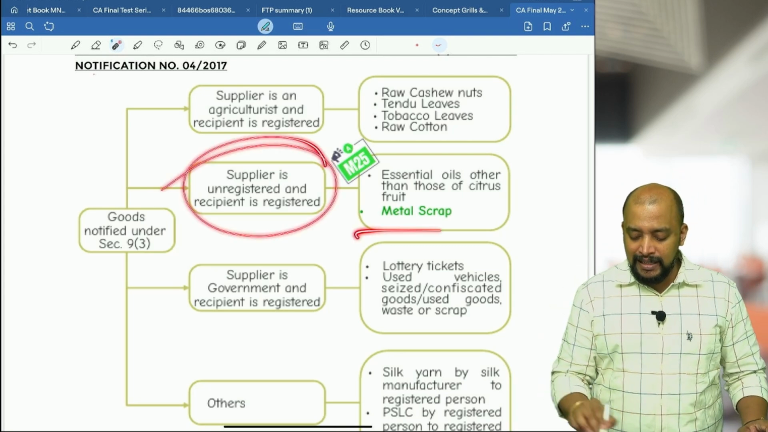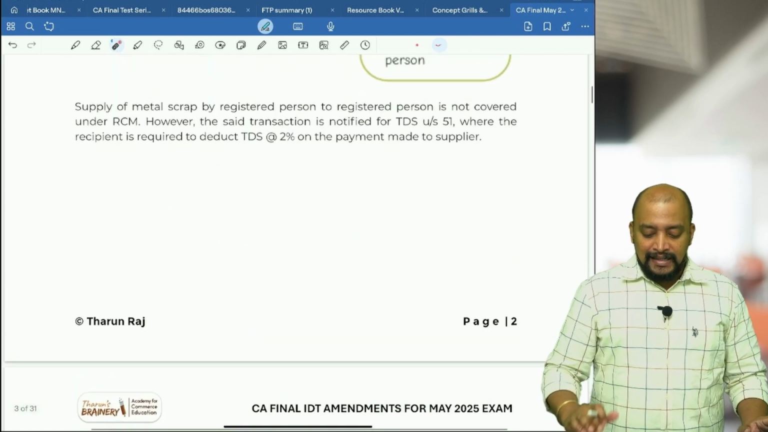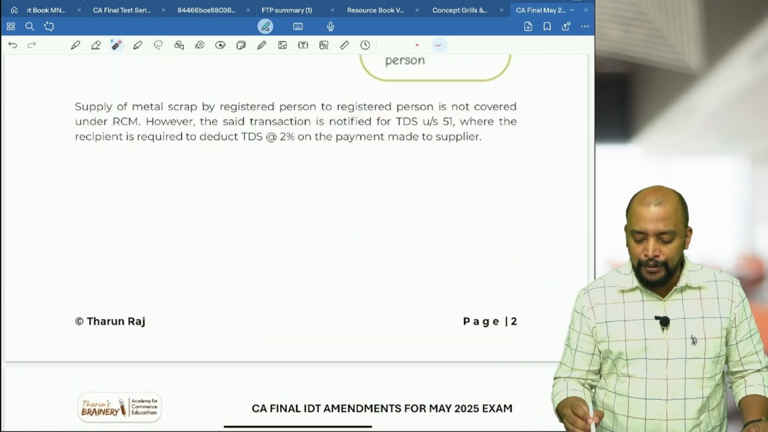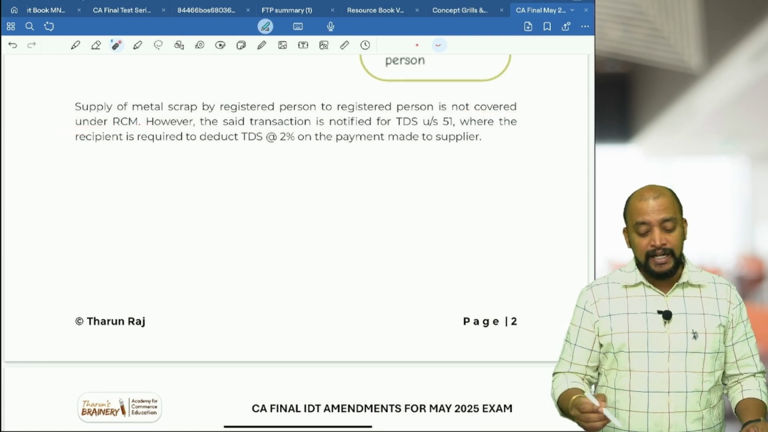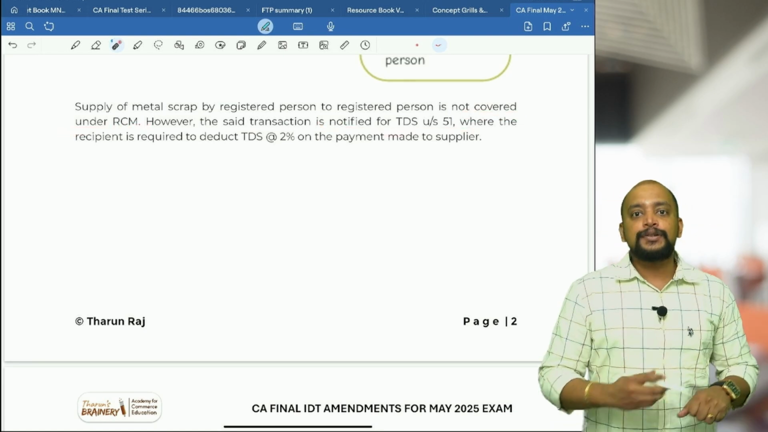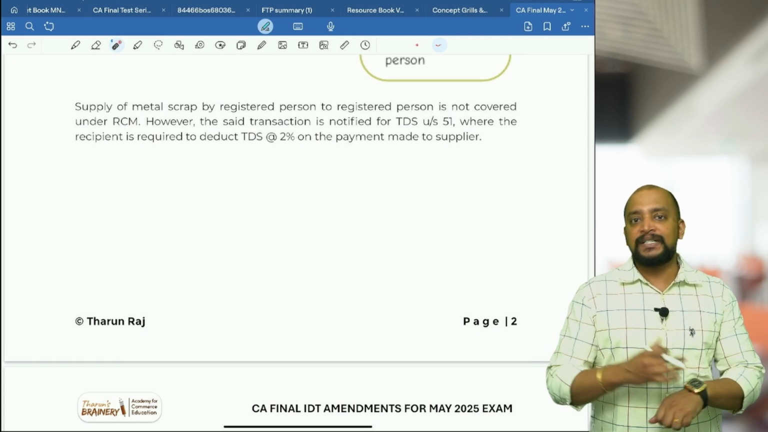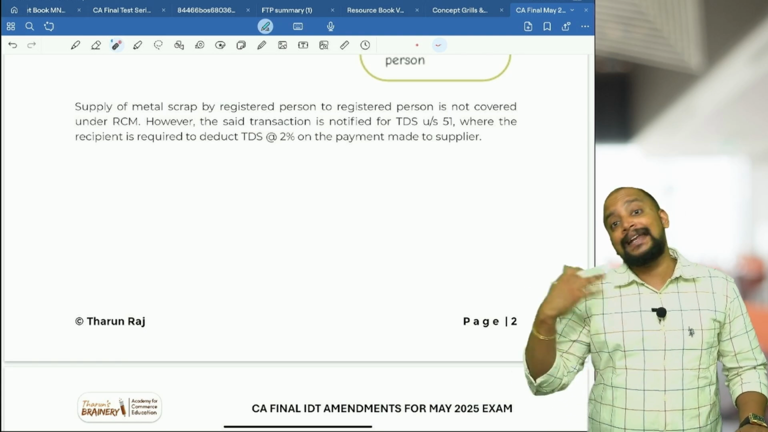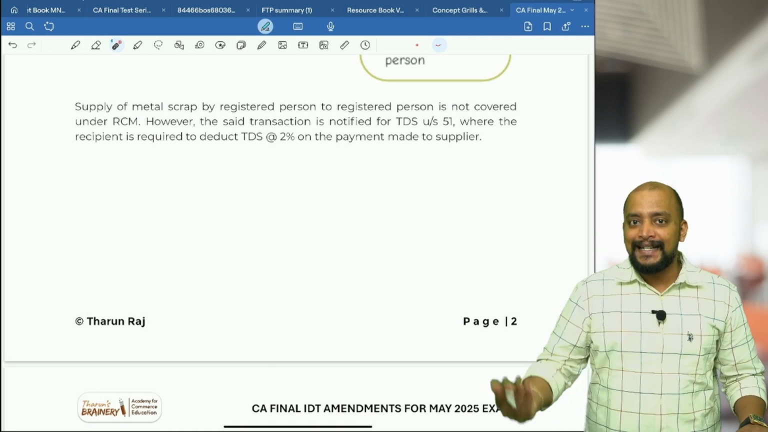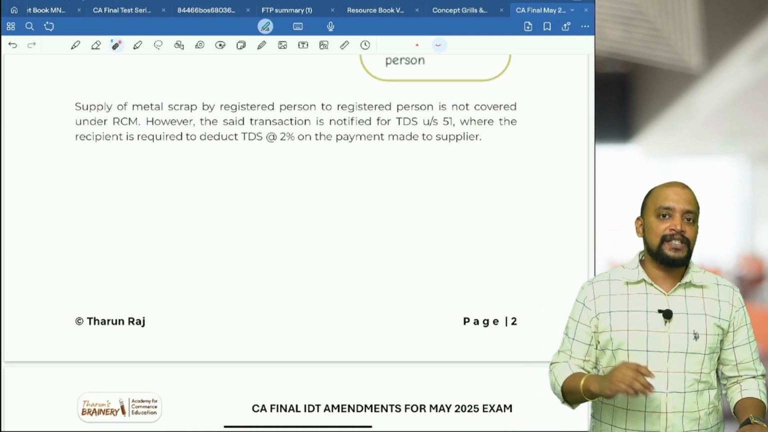So only when this is applicable. Next, supply of metal scrap by a registered person to another registered person, as I already told you, is not covered under RCM. However, the said transaction is notified for TDS under section 51. So when a registered person is supplying metal scrap to another registered person, the recipient should deduct 2% towards TDS and remit the same to the supplier.